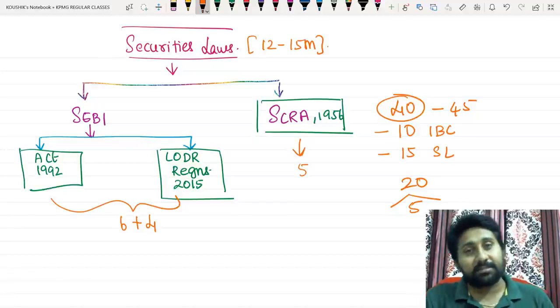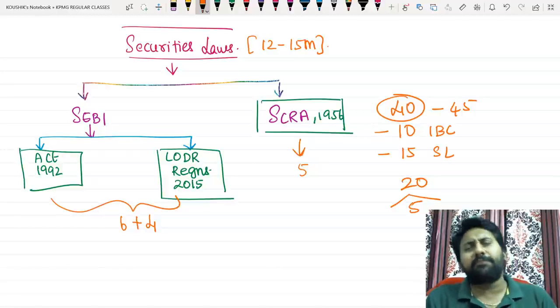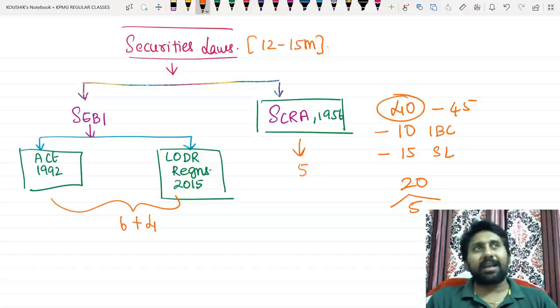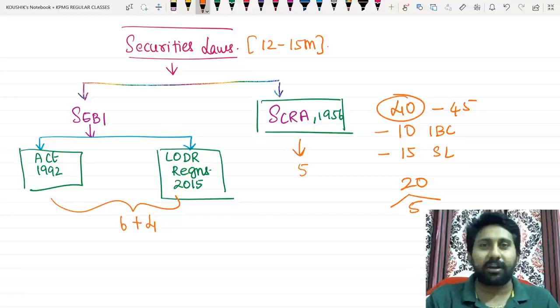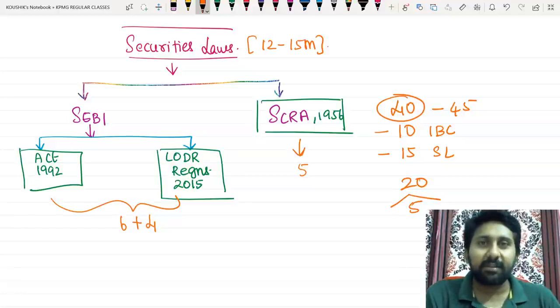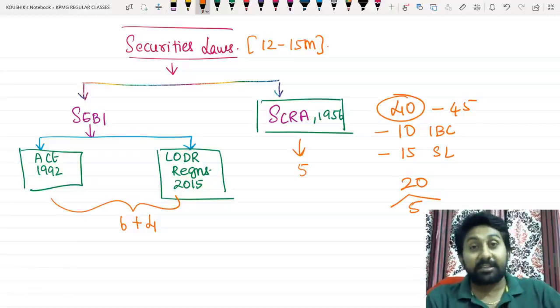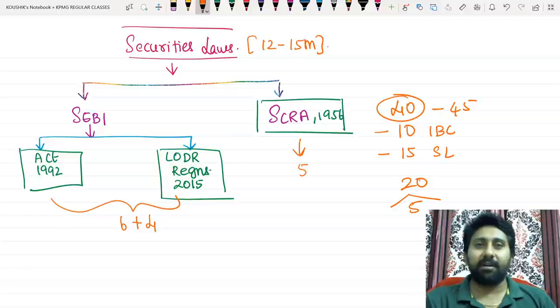Generally marks will oscillate 1 mark here and there, but in general every economic law will have a representation in the paper. That means, sir, can I leave arbitration conciliation? Sir, can I leave foreign contribution regulation? Can I leave FEMA? Can I leave SEBI? Last attempt SEBI was given. This attempt will SEBI be given or not? Again it will be given. Next after that attempt again it will be given. So if you leave it, you will lose the answers.